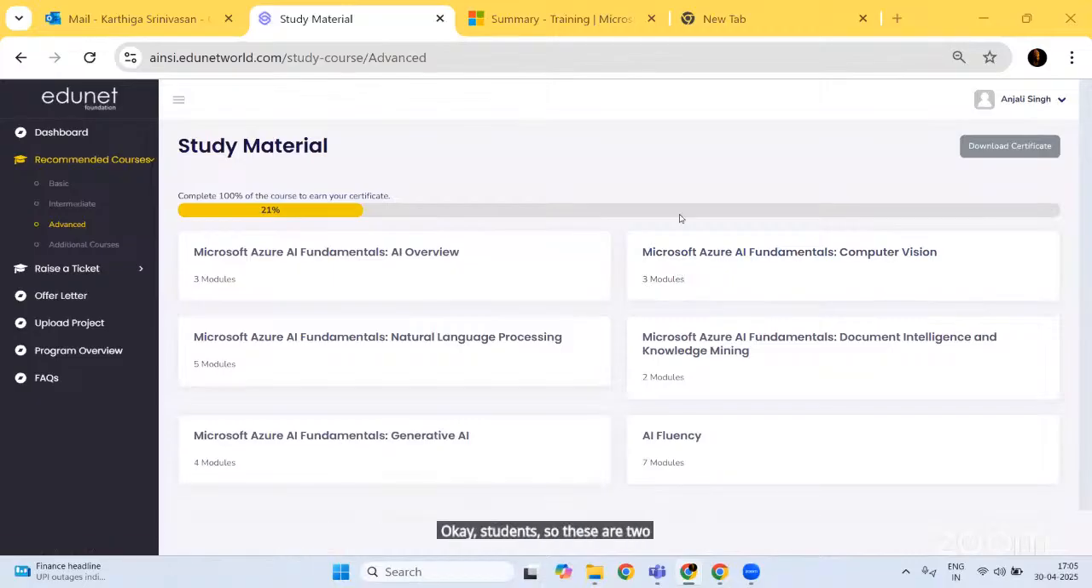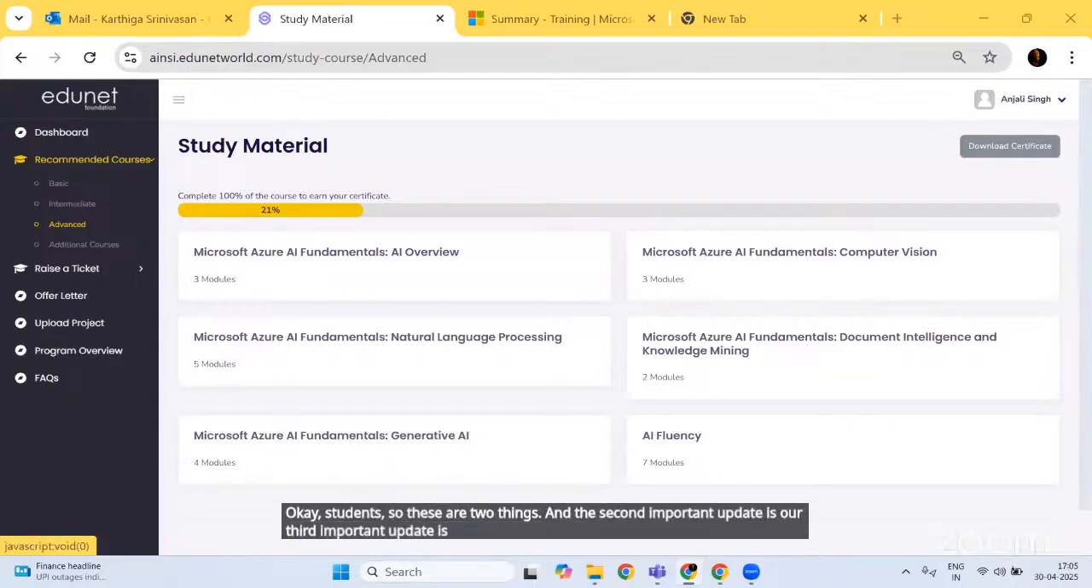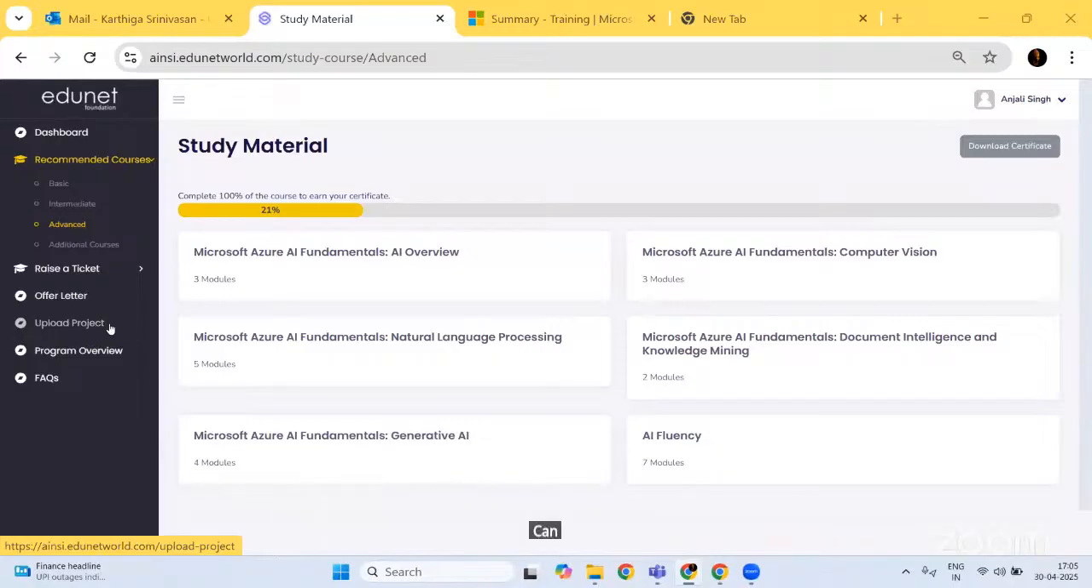And the third important update is in the dashboard. You all can see your dashboard also, right? You can refresh it and see that there is this new update. Can you see this upload project option? Everybody, if yes, you can send me yes.